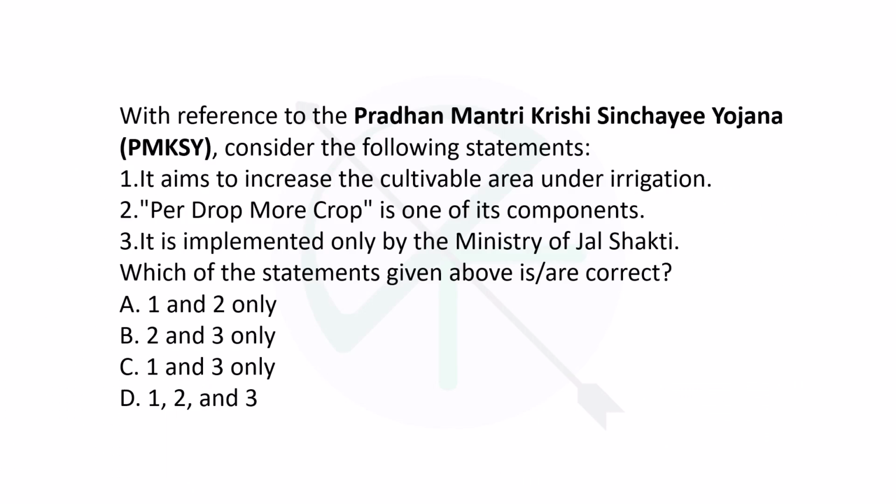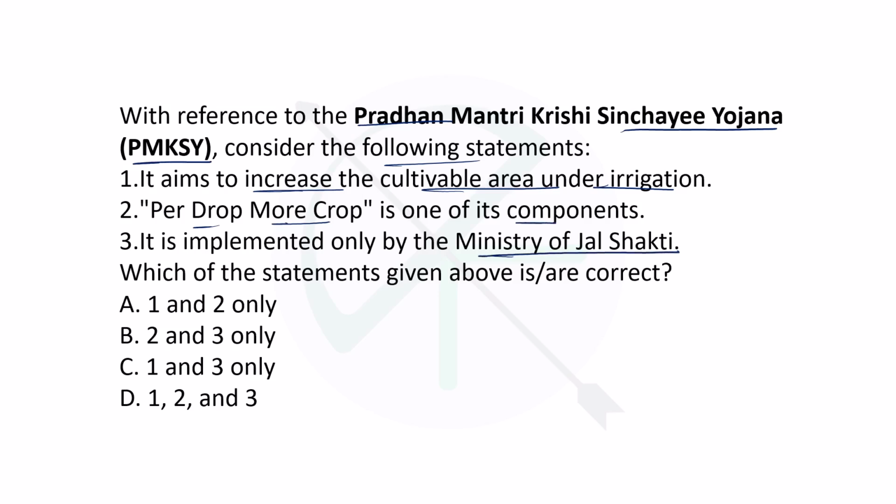So the first question today is with reference to Pradhan Mantri Krishi Sinchai Yojana, PMKSY. Consider the following statements. One, it aims to increase the cultivable area under irrigation. Two, Per Drop More Crop is one of its components. Three, it is implemented only by Ministry of Jal Shakti. Which of the following statements are correct?